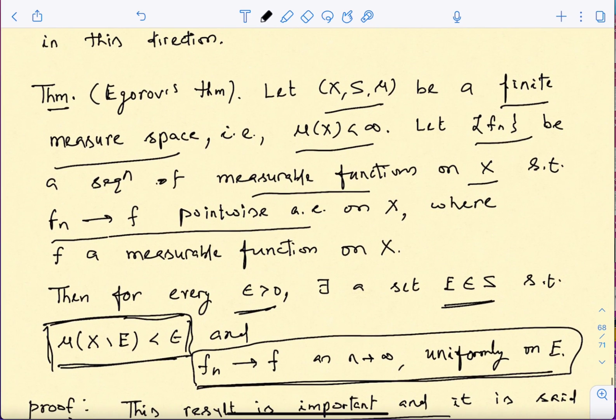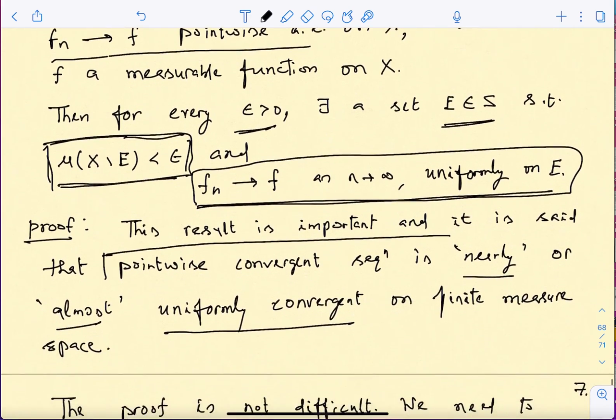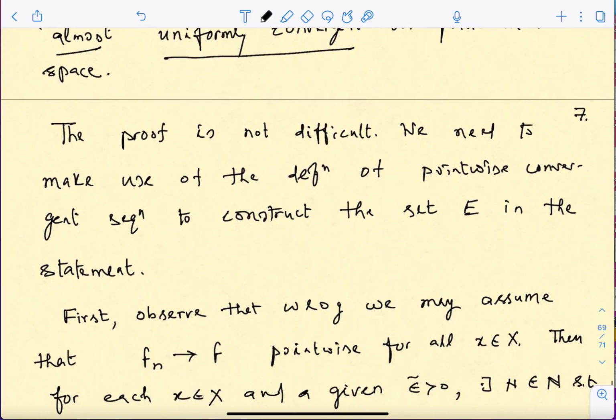What is given to us is just the fact that Fn's converge to F pointwise almost everywhere. Out of this we have to manufacture this set E, and in this process we are allowed to drop a set which has measure at most epsilon. So this is how we will make use of pointwise convergence to construct this set, and this is very easy.